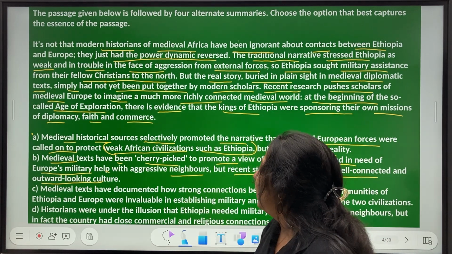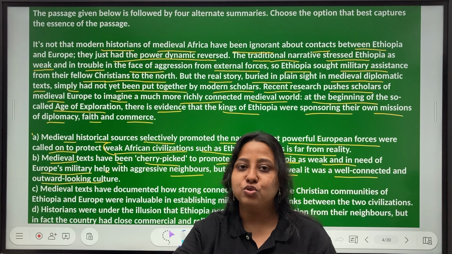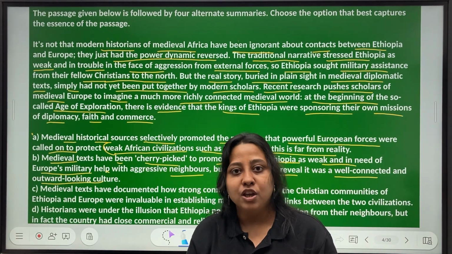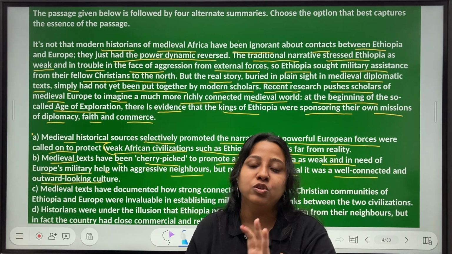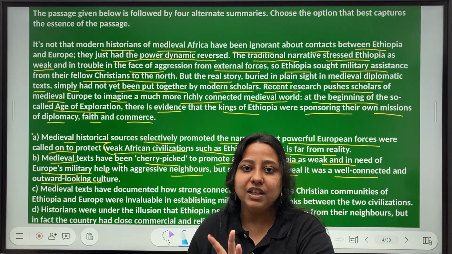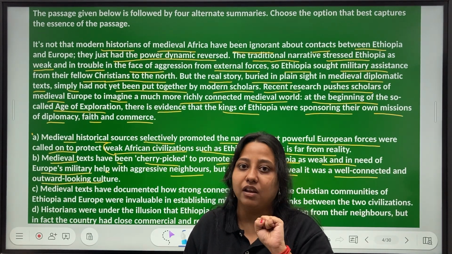Cherry picked. Medieval texts have been cherry picked. Cherry picked मतलब क्या होता है? When you choose to pick something from a group that benefits you. So when you pick and choose your own share of opportunities, it could be items, it could be anything, something that benefits you. So that is what they have done, right? That's selective picking.